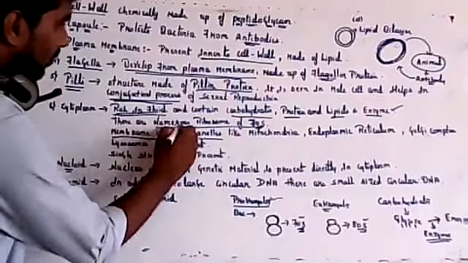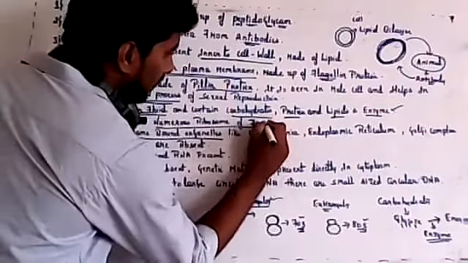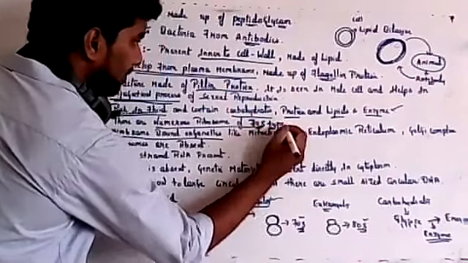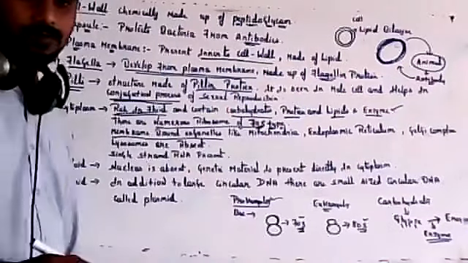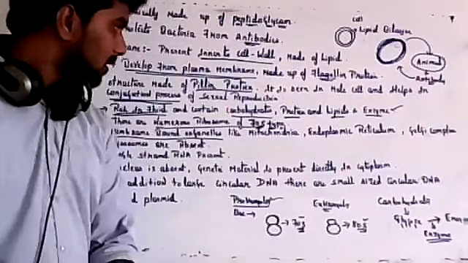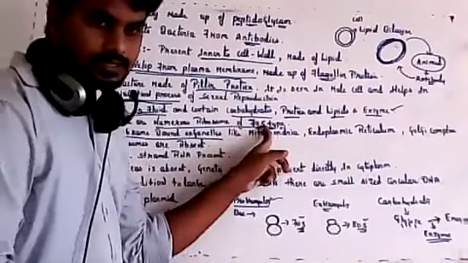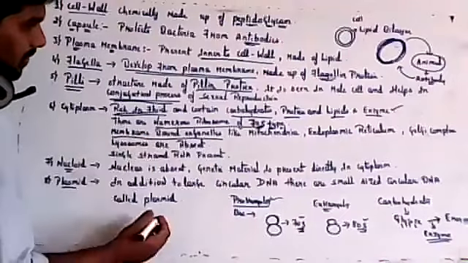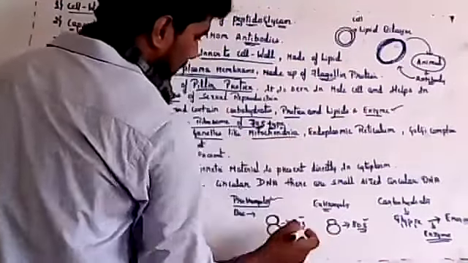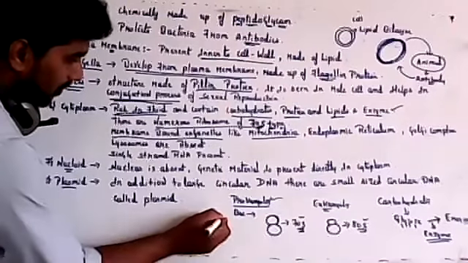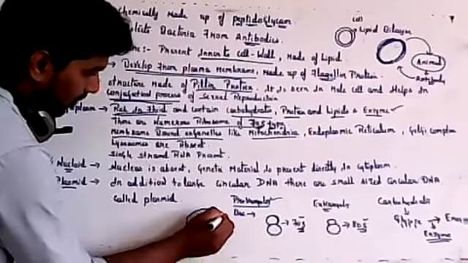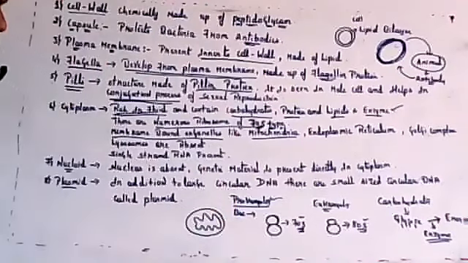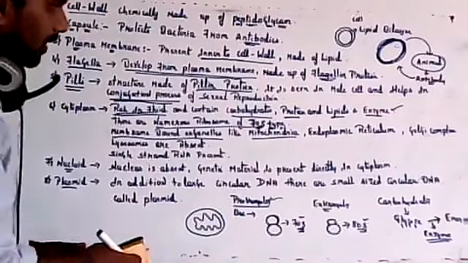So here there are numerous ribosomes of 70S type. The type of ribosome will differ in prokaryotes as well as in eukaryotes. So here it is of 70S type. Okay, so membrane bound organelles like mitochondria. Membrane bound organelles means in mitochondria you have two membranes, outer membrane and inner membrane. So mitochondria has two membranes, outer and inner.